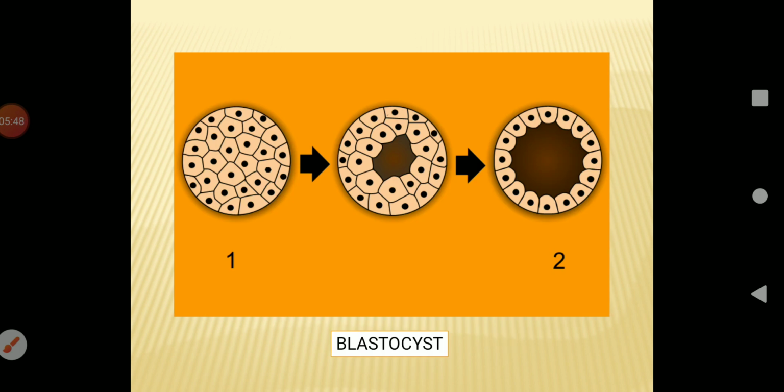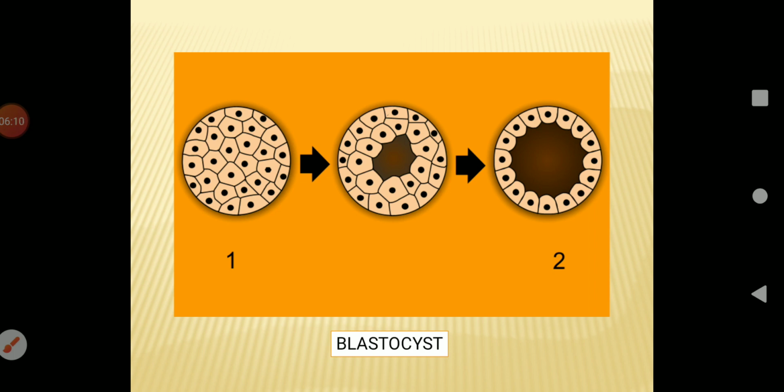This is the next stage after morula, the blastocyst or the blastula. Here you can see how the different layers are being differentiated by absorbing more and more nutrition and forming trophoblast cells, and forming a cavity at the center known as the blastocyst cavity.